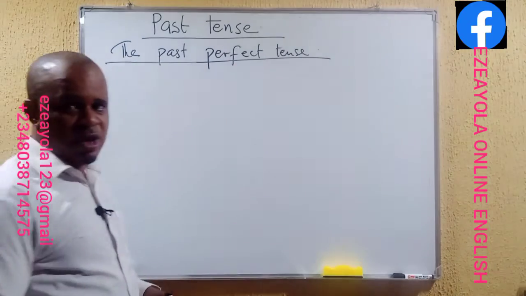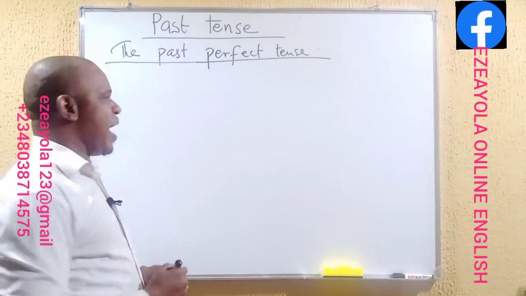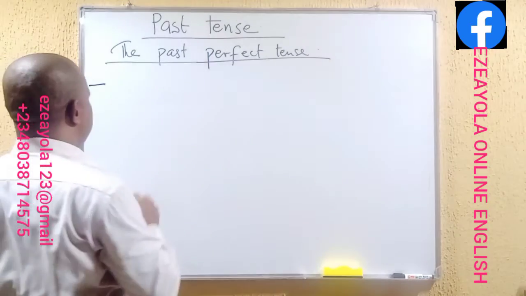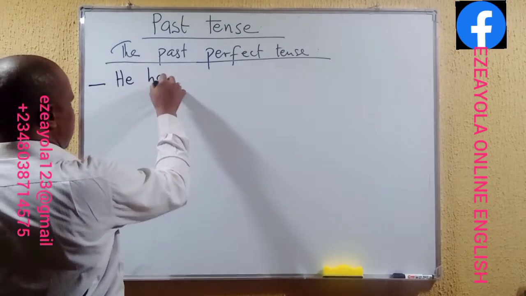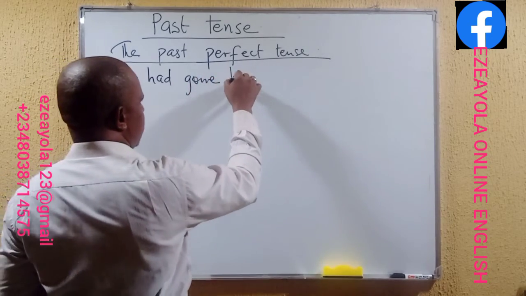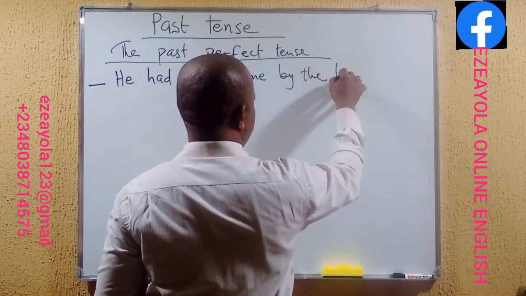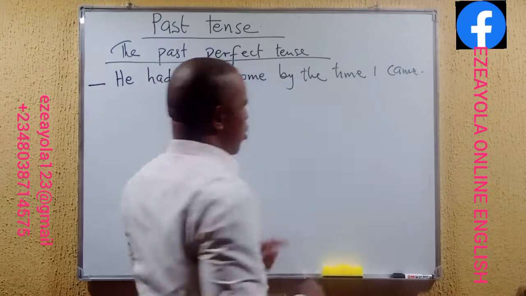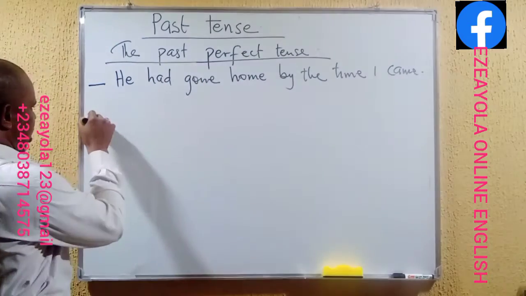We are going to use sentence expressions to exemplify what we are saying. Somebody could say something like this: He had gone home by the time I came. Now look at this. He had gone home by the time I came.